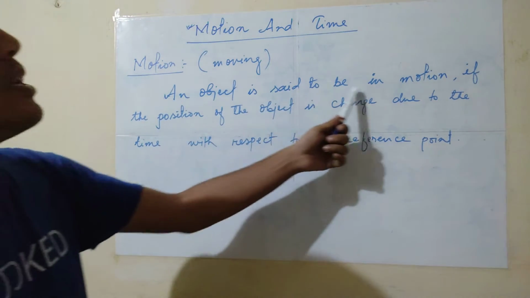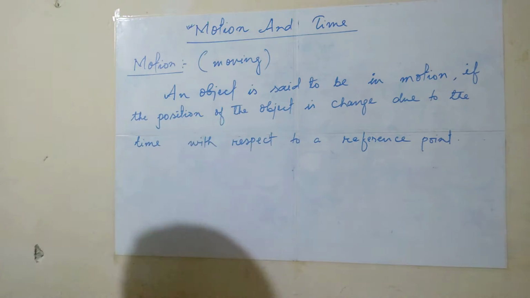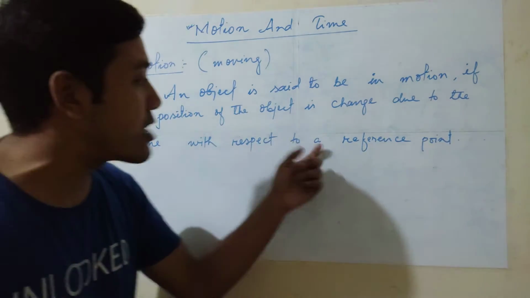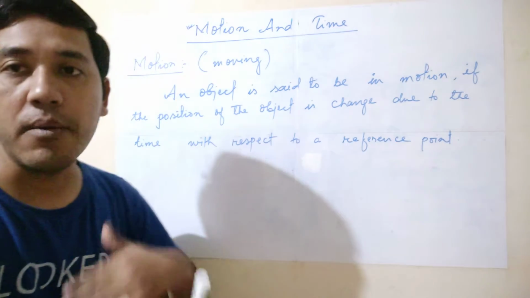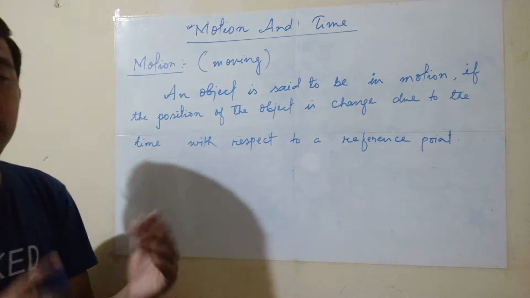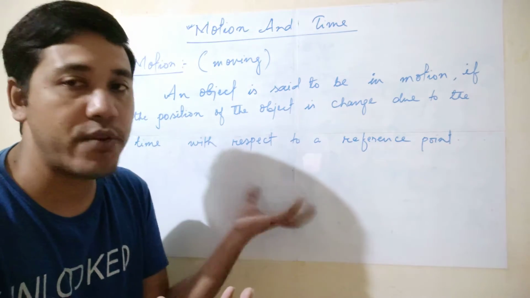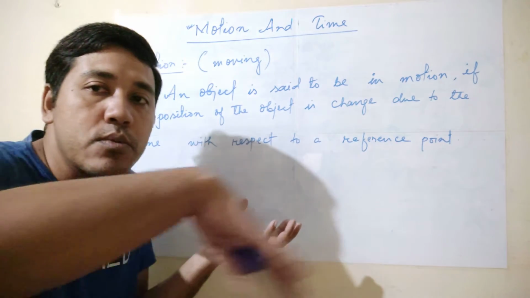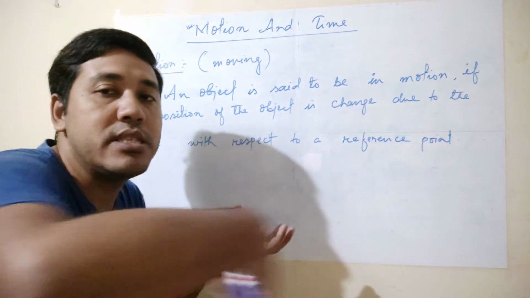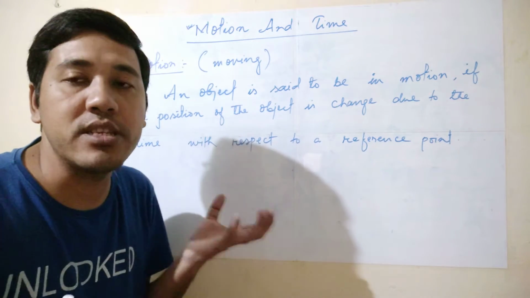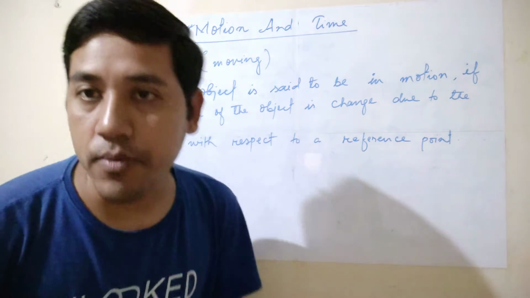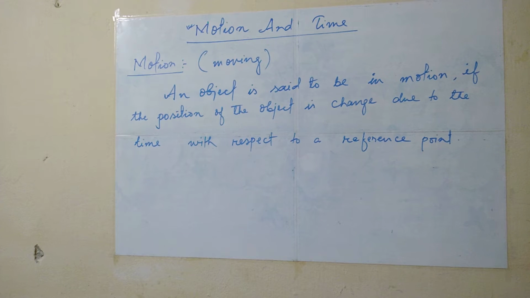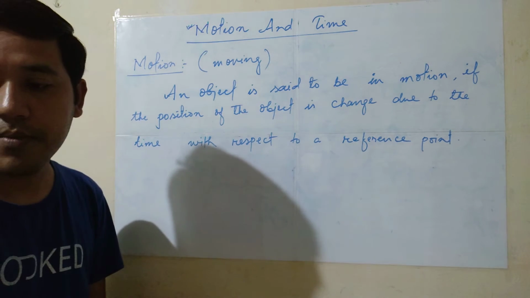An object is said to be in motion if the position of the object is changed due to the time with respect to a reference point. With the help of the reference point, we can compare the two objects, one as the reference point, another one the object. If the position of the object changes with respect to this reference point, then the object is said to be in motion. Let's copy down this one. Done.